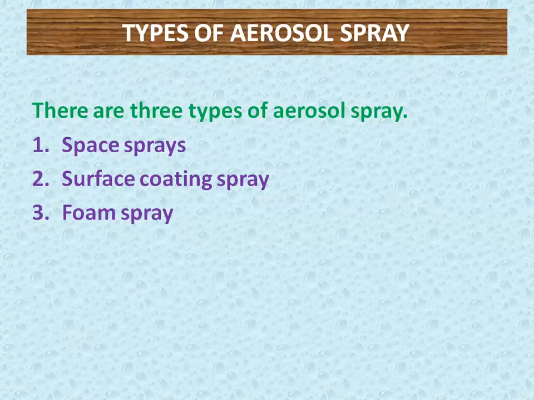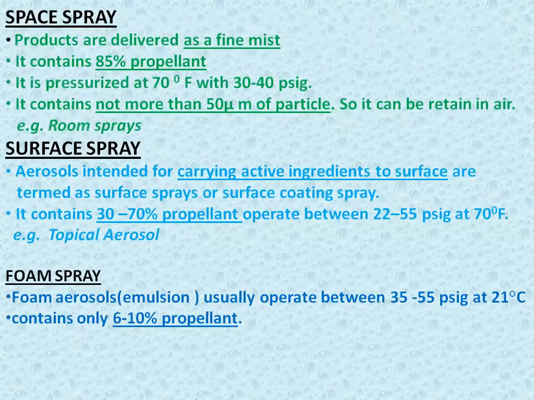Types of aerosol spray: space spray, surface coating spray, and foam spray. These are the three types of aerosol spray. Space spray means the product is delivered as a fine mist in space. It contains 85% propellant. It is pressurized at 70 degrees Fahrenheit with 30 to 40 psig. That is the pressure and temperature.